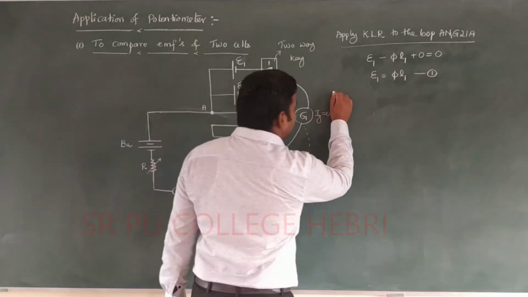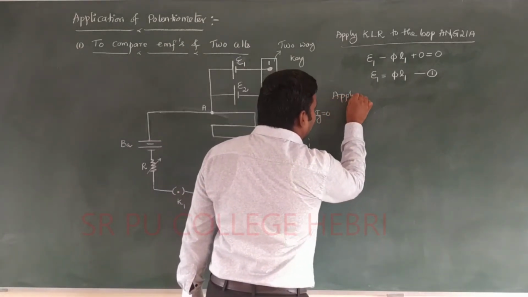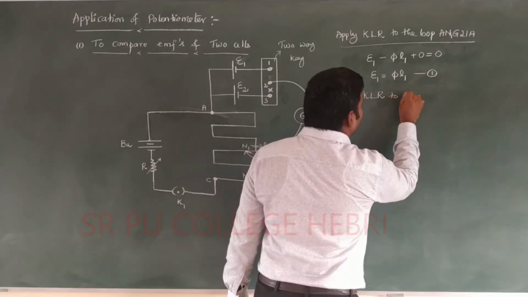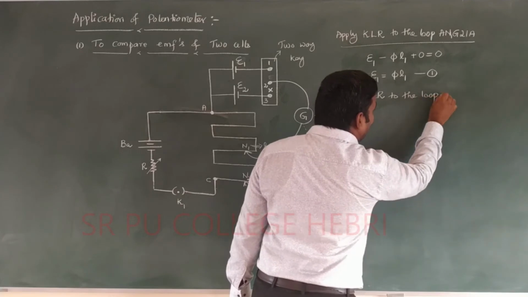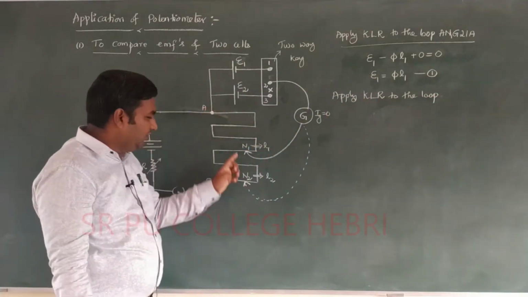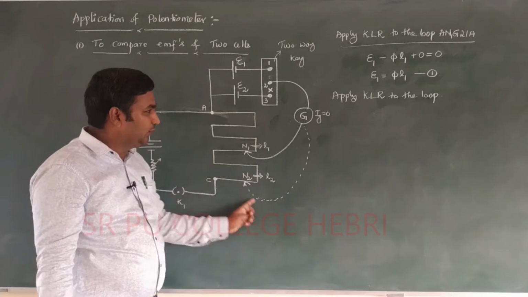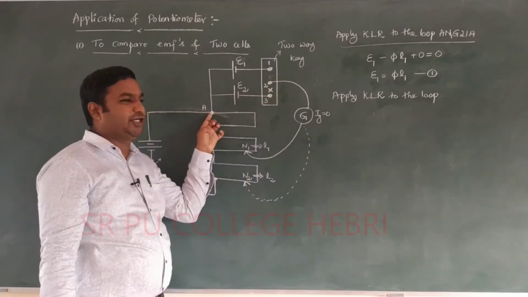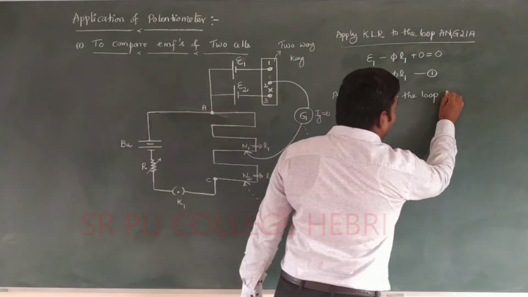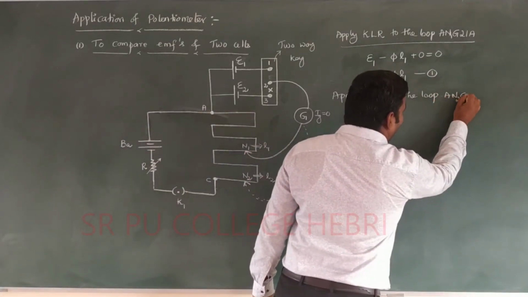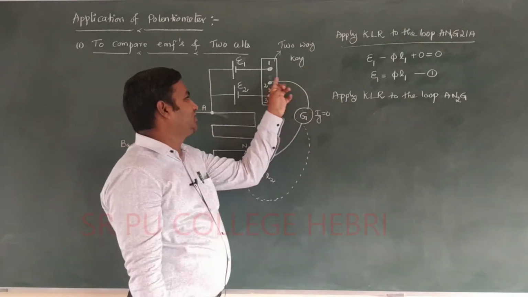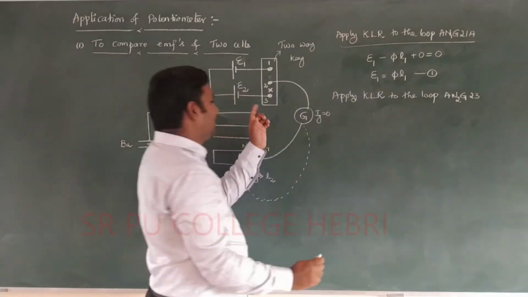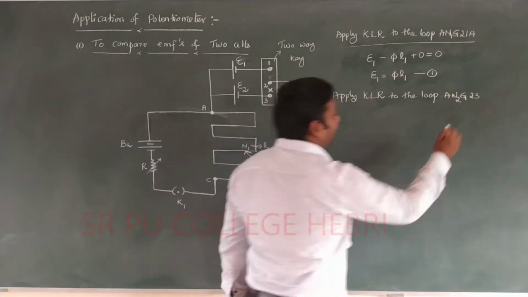Next step, apply Kirchhoff's loop rule to the loop A, N2, galvanometer, then 2, 3, where I already switched on the circuit, and again back to point A.